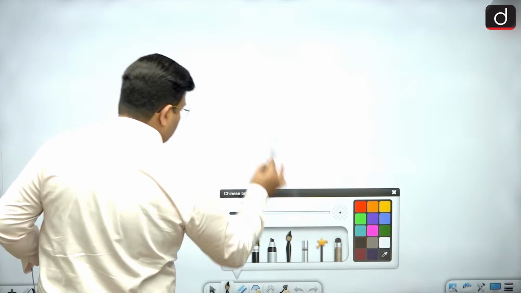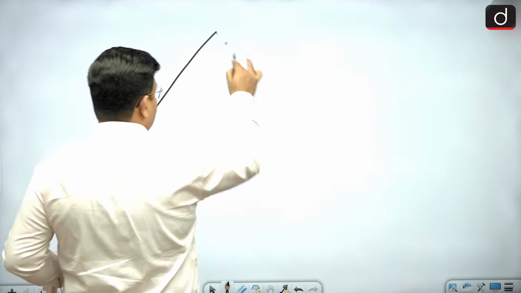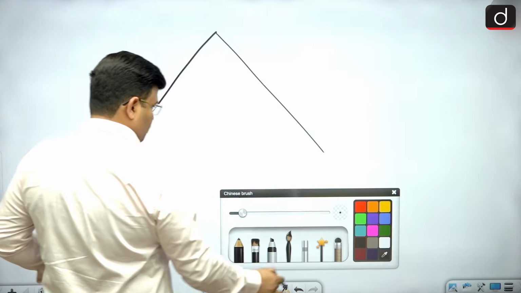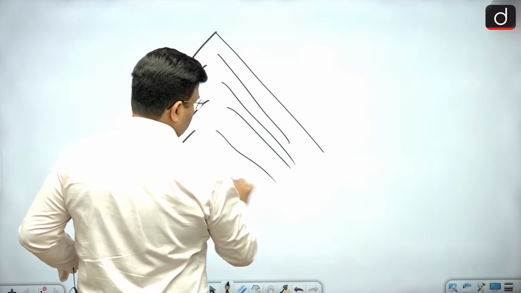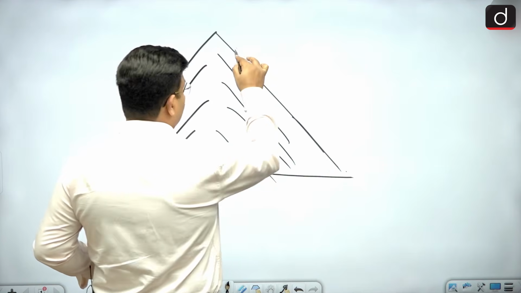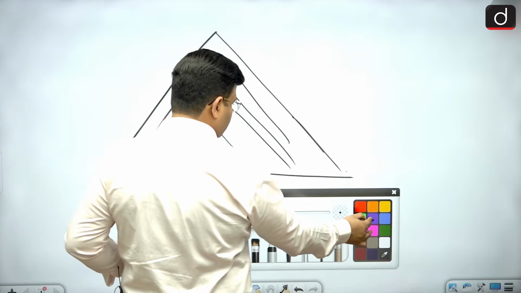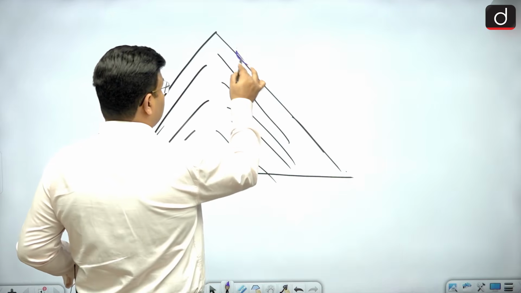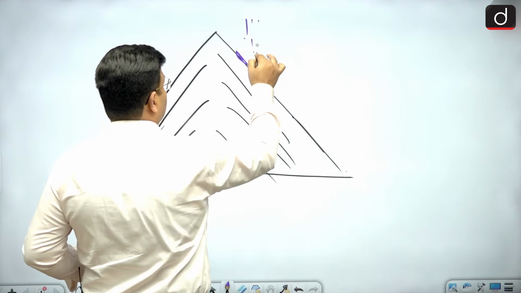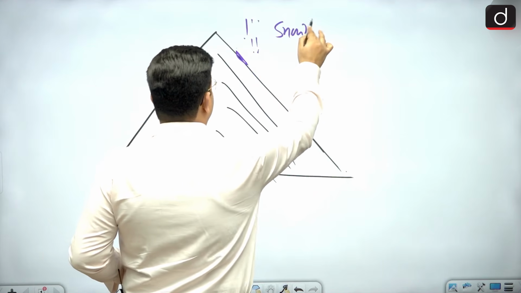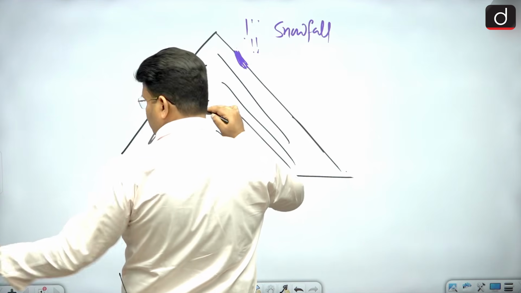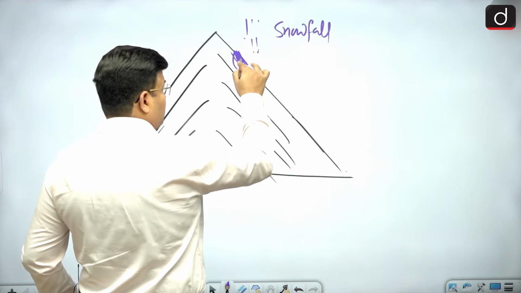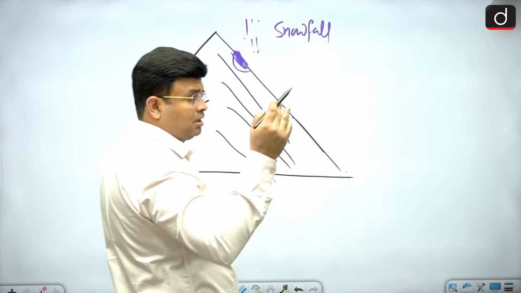In the mountainous region, glaciers accumulate by snowfall. When snowfall takes place, slowly and slowly the snow starts accumulating.